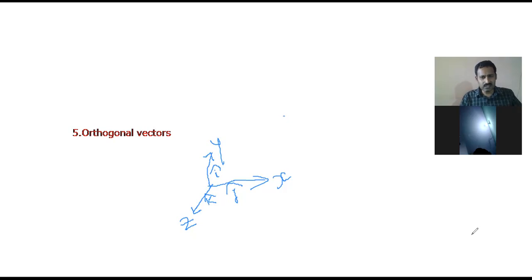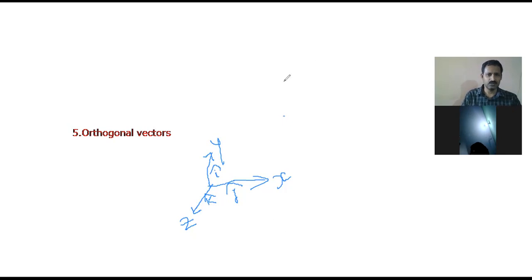Understand the orthogonal vectors? What is an orthogonal unit vector? The unit vectors along the direction of the orthogonal axes, that is the x-axis, y-axis, and z-axis, are called orthogonal unit vectors. They are represented by i cap, j cap, and k cap.